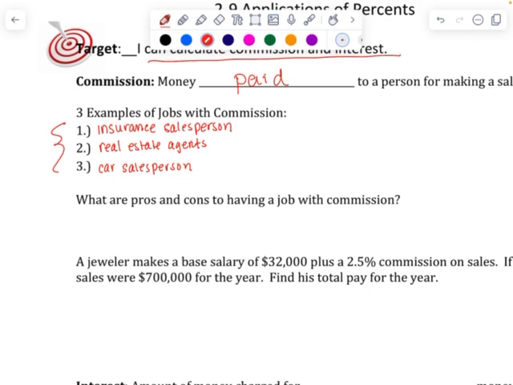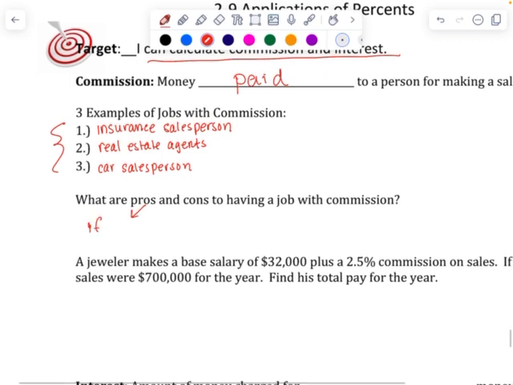There are some pros and cons to having a job with commission. A pro is if you are a good salesperson, you can make a lot of money. If you're good at sales, that equals high dollars. Or if the product you're selling is highly sought after, you can make a lot of money.